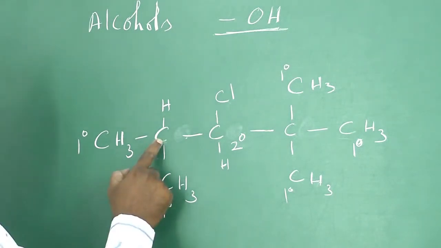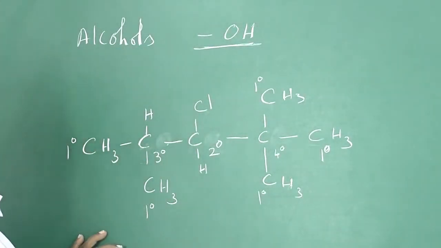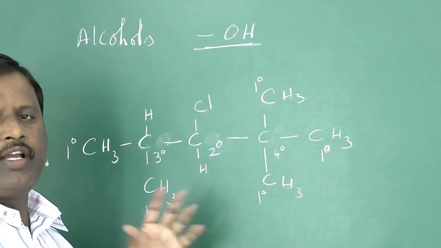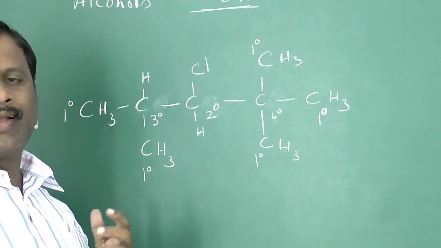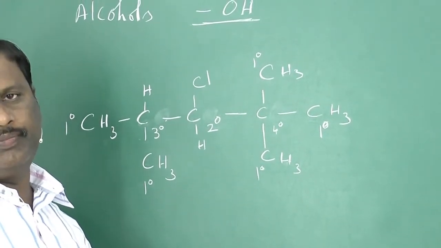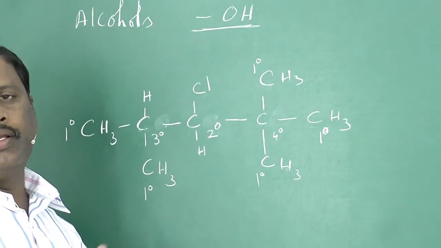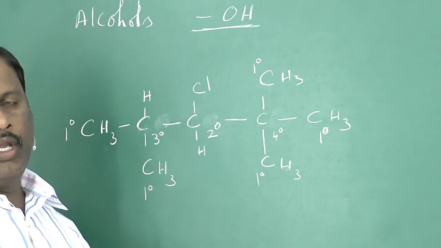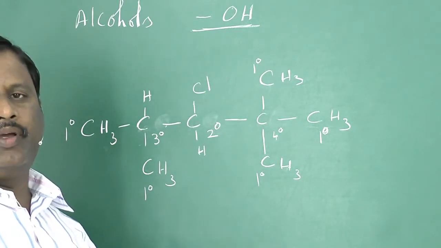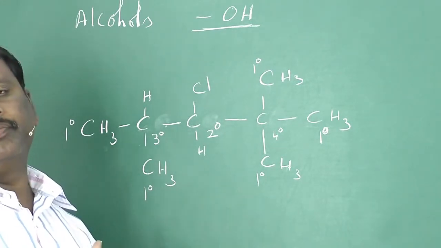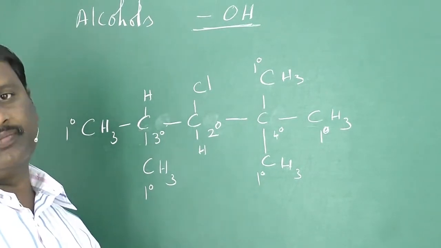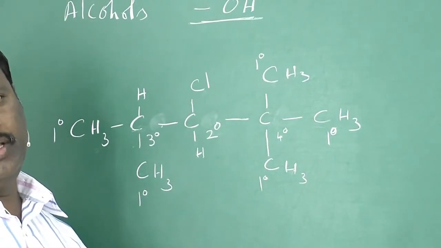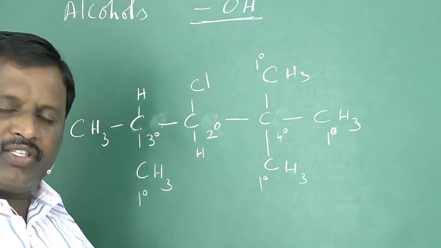Now see, here this carbon was attached. Based on the position of carbon in a given compound, the carbons can be classified into 4 types. That is primary carbon, secondary carbon, tertiary carbon and quaternary carbon. Primary carbon means when a carbon is present independently or it is attached to another carbon atom. Such a carbon is said to be a primary carbon. Generally, the carbons which are present at